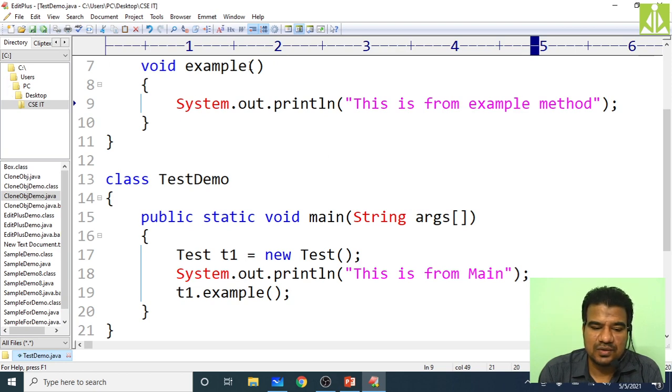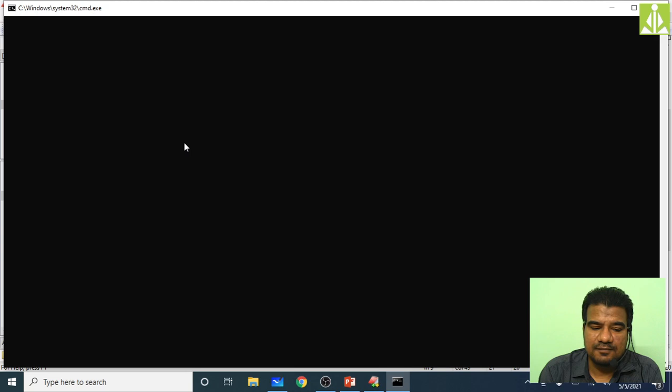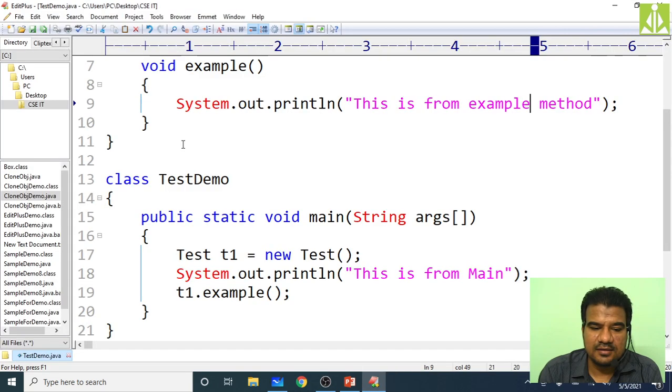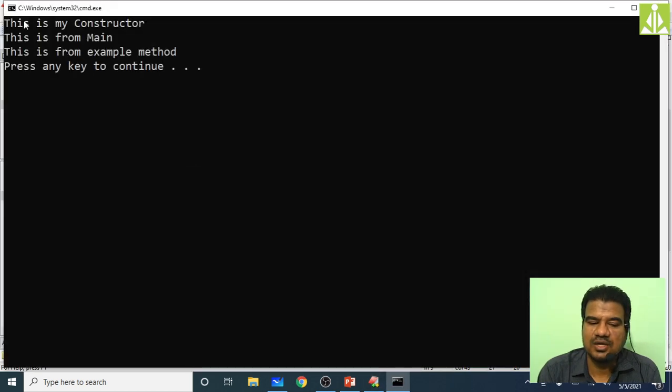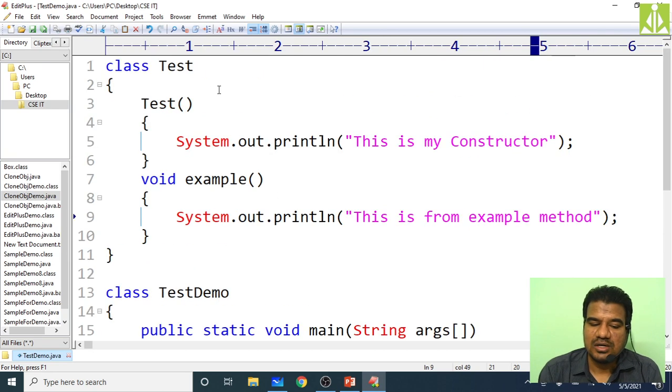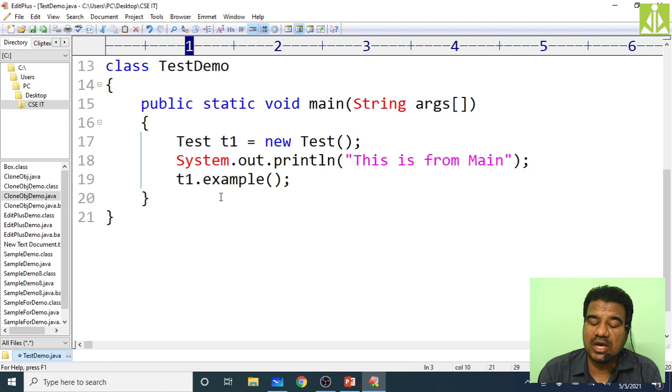So now compile. Done. Now you put run. Yes, see over here. This is my constructor. This is from main and this is from example method. So three things I have shown you. How a constructor is similar to a method, but it has special properties. There is no return type for the constructor, as you can see. You can have parameters, that we will discuss afterwards, but there is no return type to the constructor, and the constructor name must be the same as your class name, and there is no explicit invocation of the constructor.